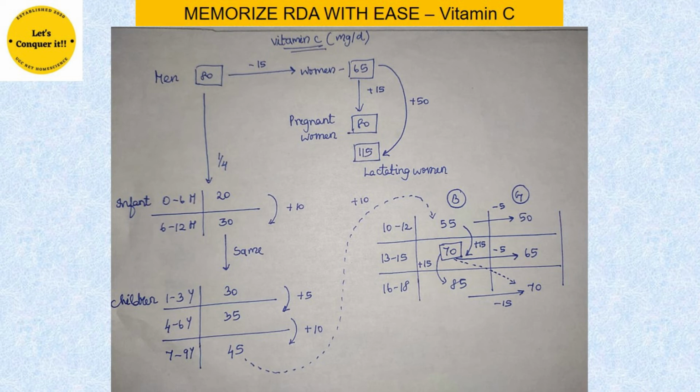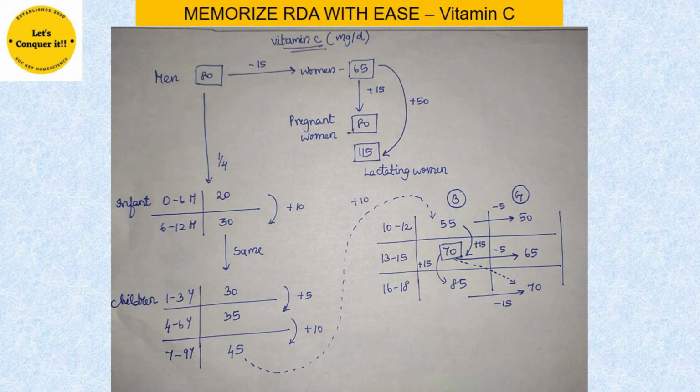Now what we are going to do, since the children have become big, instead of adding 10, we are going to add 15. This 55 plus 15, we get 70. This 70 is the vitamin C requirement of a 13 to 15 year old. To that 70, if we add 15, we get 85, and this 85 is the vitamin C requirement of a 16 to 18 year old. Now we have got the requirements of, and one more thing, to get the requirements of a 16 to 18 year old girl, what we are going to do is we are going to minus 15 from this 85.